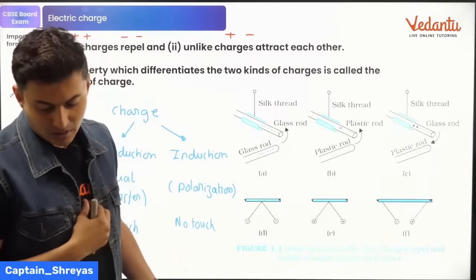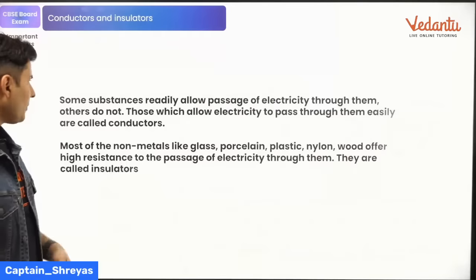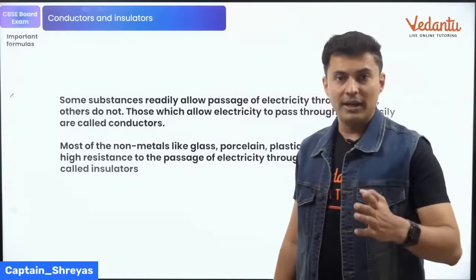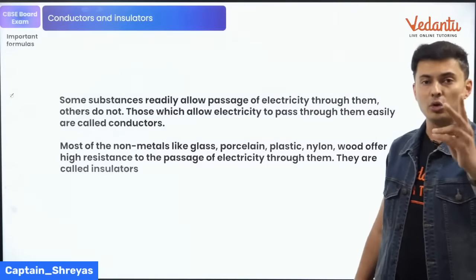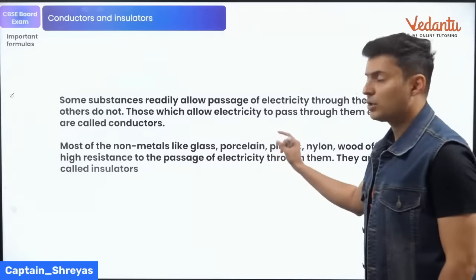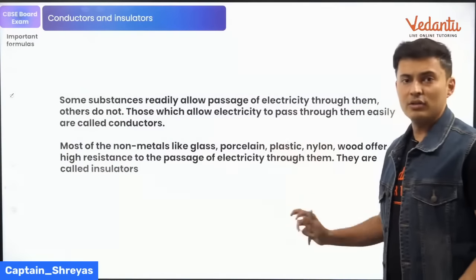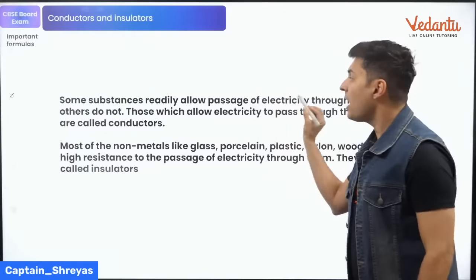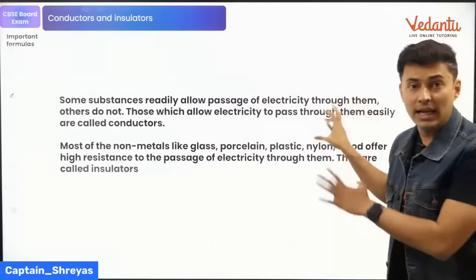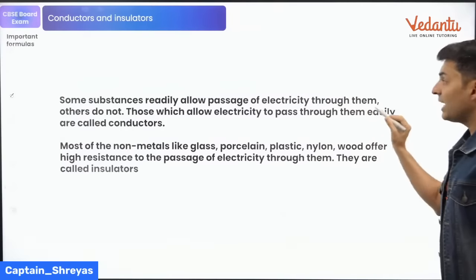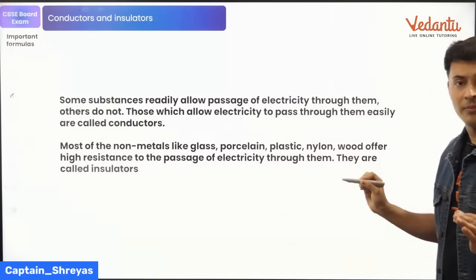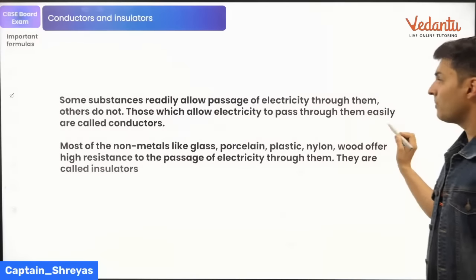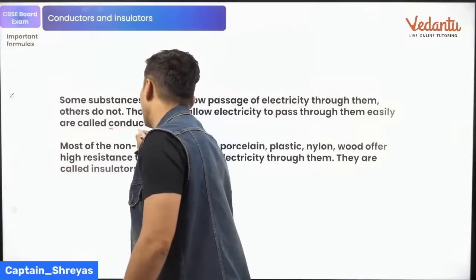Okay. Always purple, always. Now, when they ask you the definition of conductors and insulators, this can be a 1-mark question or 2-mark question. The definition is actually mentioned in your books, as it is you're going to use. Objects, substances which readily allow passage of electricity. This is directly taken from your NCERT, guys. Those which allow electricity to pass through them easily are called conductors, and others do not.